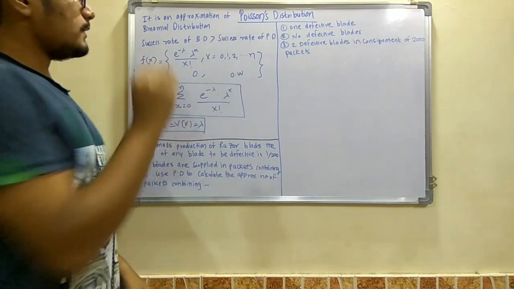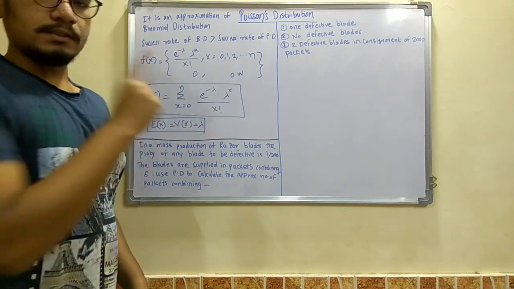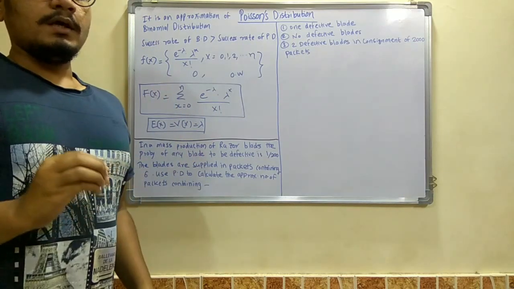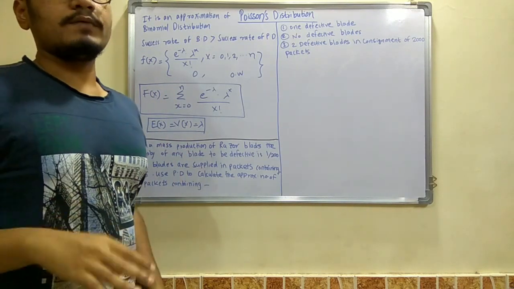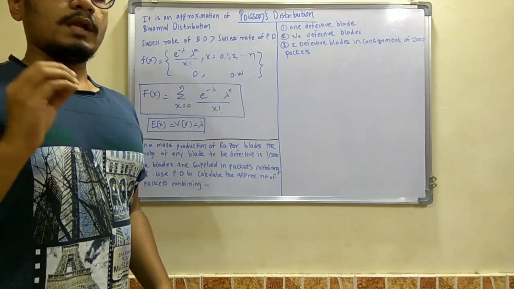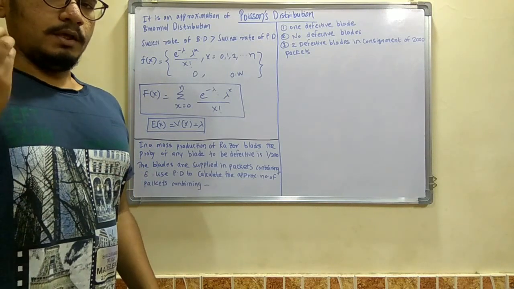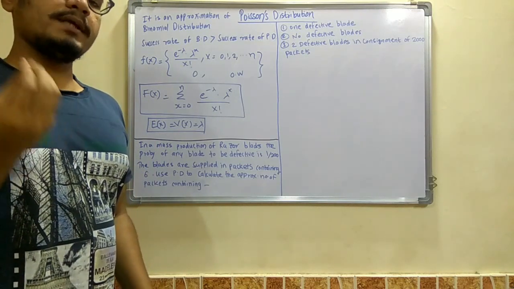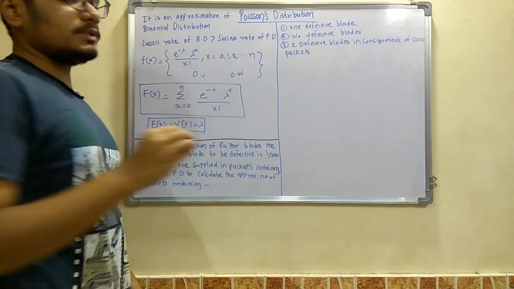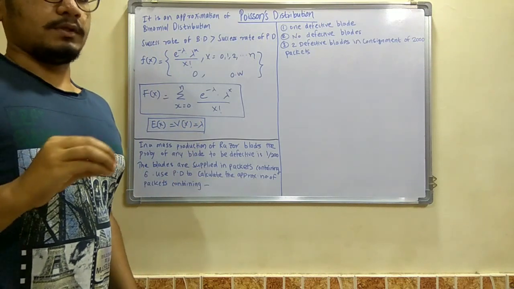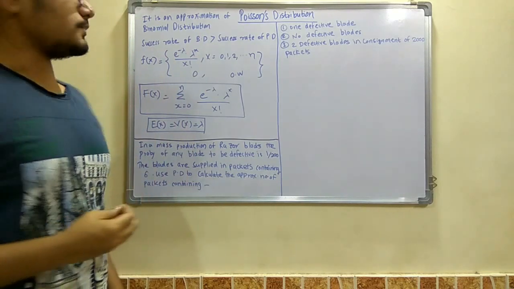Now here the main point is that the success rate of binomial distribution is much greater than the success rate of Poisson distribution. This means that while solving these kinds of problems, you will get not an integer value but a floating point value. The rounding of errors is much greater in Poisson distribution as compared to binomial distribution, and so we get a more approximate answer. And so it is said that it's an approximation of binomial distribution, meaning binomial distribution would provide a more clear picture, or a more nearest solution, as compared to Poisson distribution.